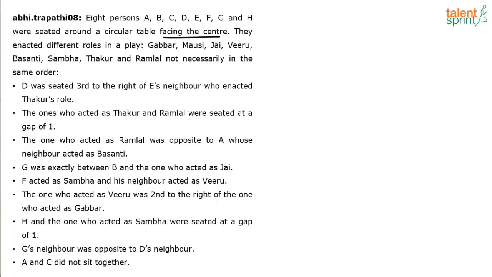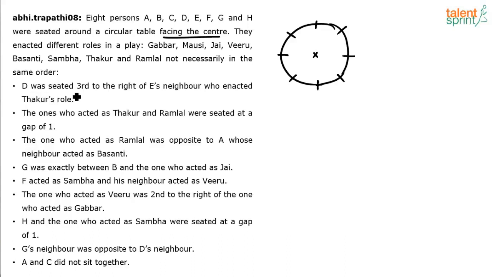We don't have to deal with people facing center and outwards at the same time. All of them are facing center means what? The left should always be taken in the clockwise direction and right has to be taken in the anti-clockwise direction. So all you have to do is arrange the 8 persons and find out the roles of each of these persons. So let me draw a circle here. 1, 2, 3, 4, 5, 6, 7, 8. These are the 8 positions. Now, depending on the clues here, we'll have to take possibilities as and when the case arises and see which one satisfies all the conditions.